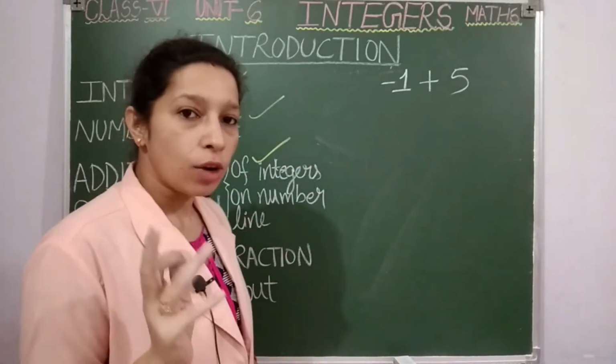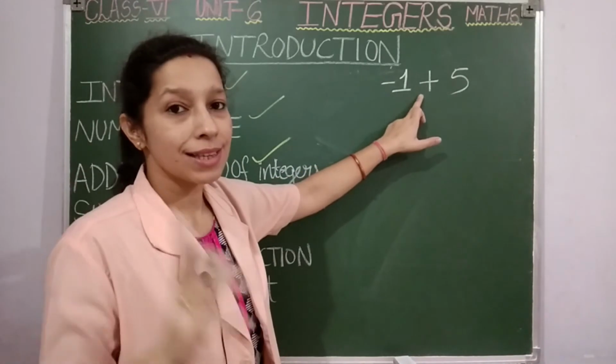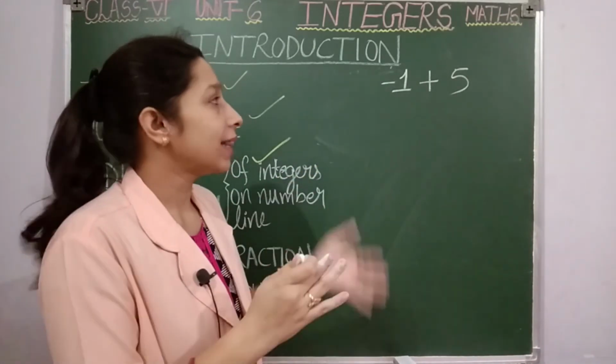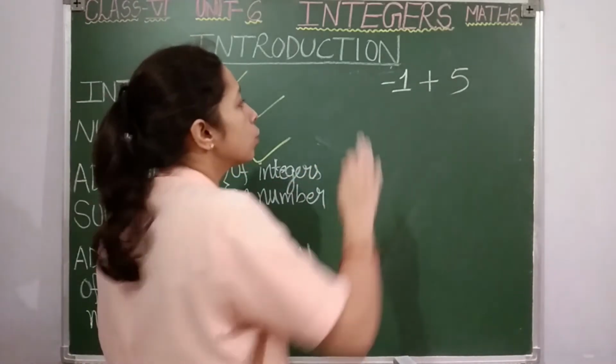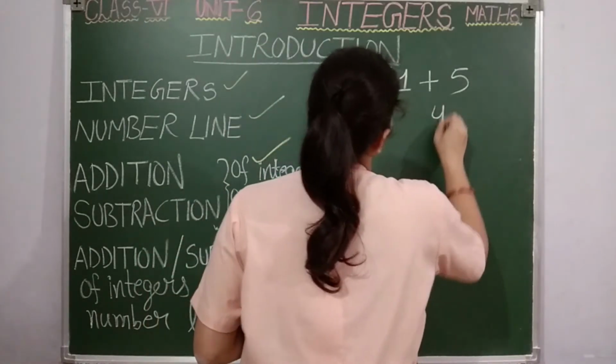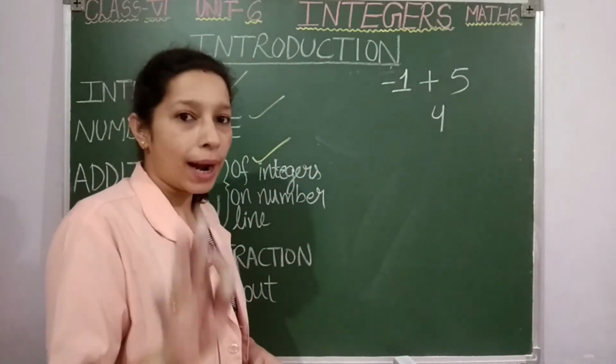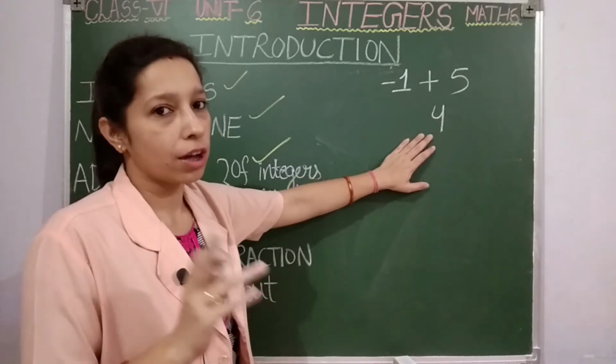Okay, so what I told you, students, minus plus minus, so I know that I have to subtract here. Okay, so 5 minus 1 will give you 4, isn't it? But still we have not got our final answer.